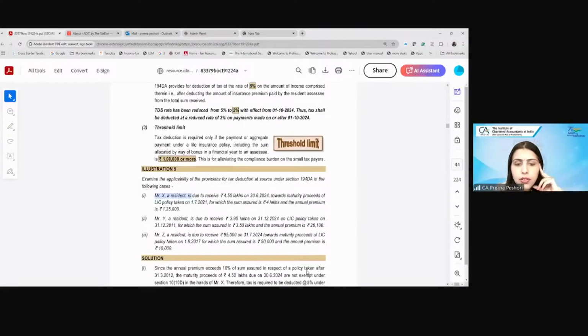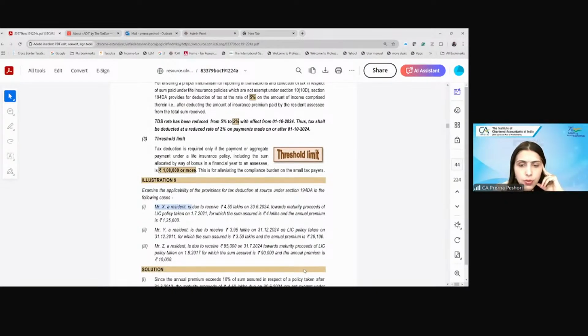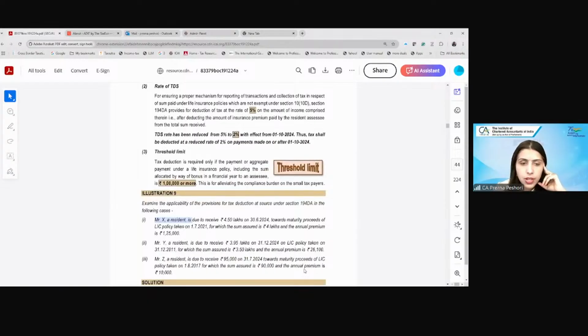4.5 lakhs on 30th June 2024 towards maturity proceeds of an LIC policy taken on 1/7, for which the sum assured is rupees 4 lakh and the annual premium is 1,25,000. So, how will you deduct the TDS? Whether TDS is applicable on this or not under 194DA?